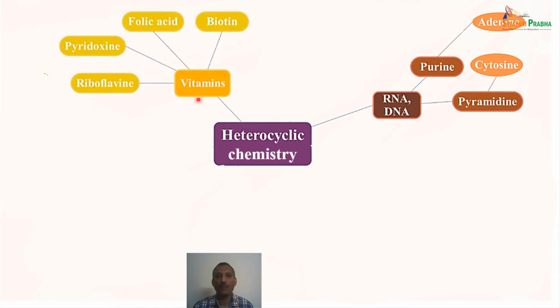Then we have vitamins, which are vital minerals. That is how the name was given to vitamins. Some examples of vitamins are riboflavin, pyridoxine, folic acid and biotin. All of these compounds contain a heterocyclic ring.